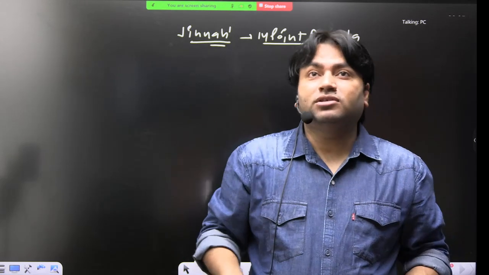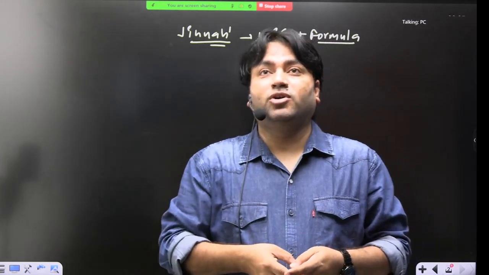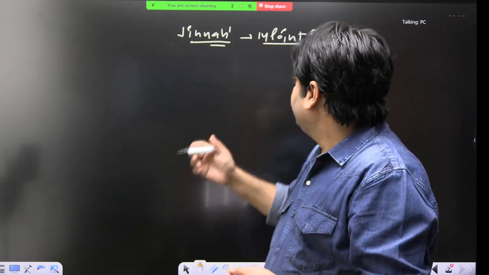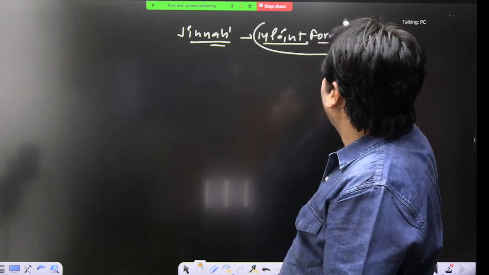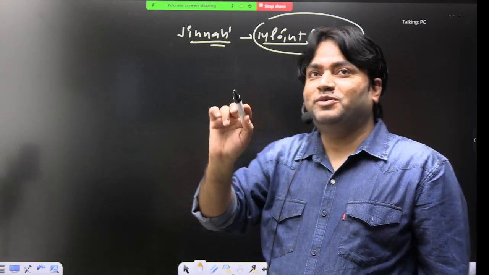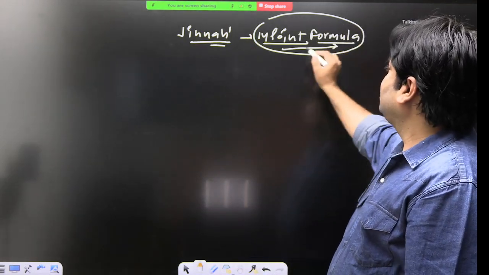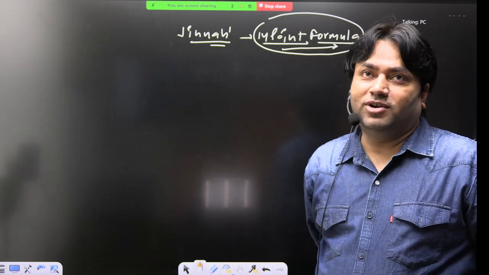Jinnah said, I can also make an alternate model. He was not going to stay behind. Then Jinnah came with his 14-point formula. And this is also very interesting, from where he stole this word, 14-point formula.